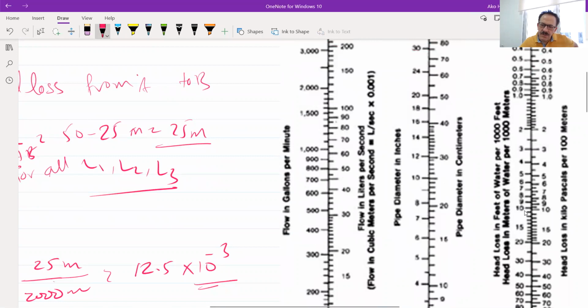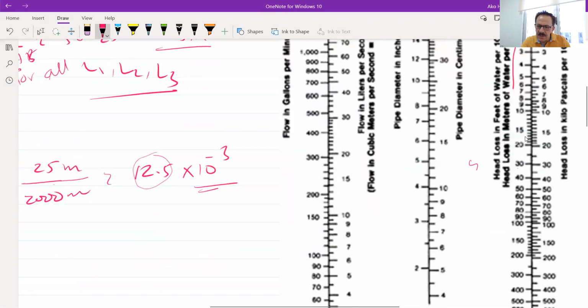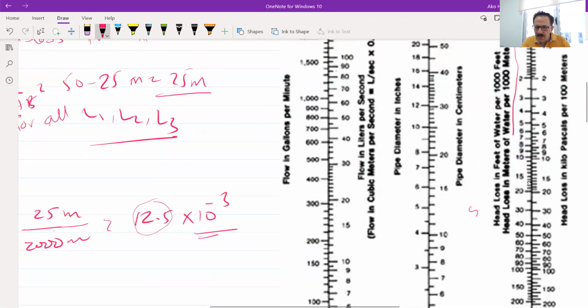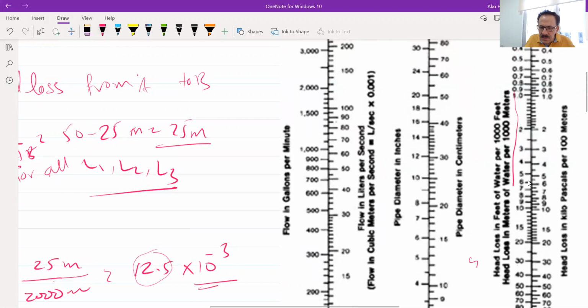The values of these are per 1000. So the S will be per 1000. So the 12.5 is per 1000, which means you can take that reading directly from this one. Per 1000, any of them will be the same. So 12.5 will be represented here. This is 10, 11, 12, 12.5. Good.